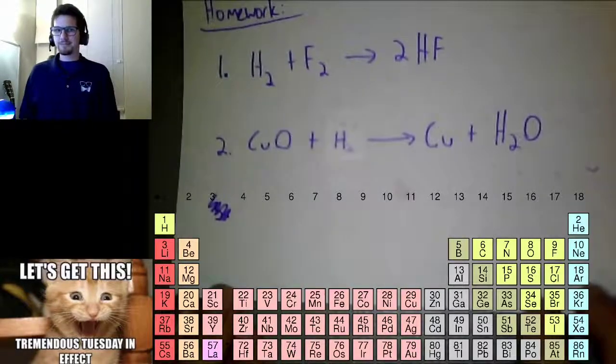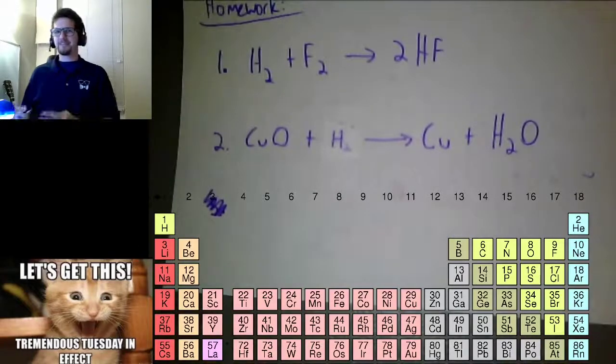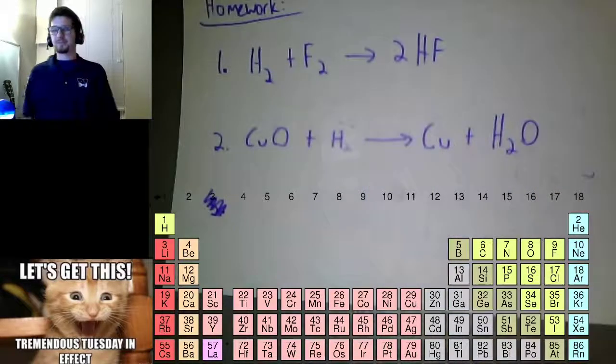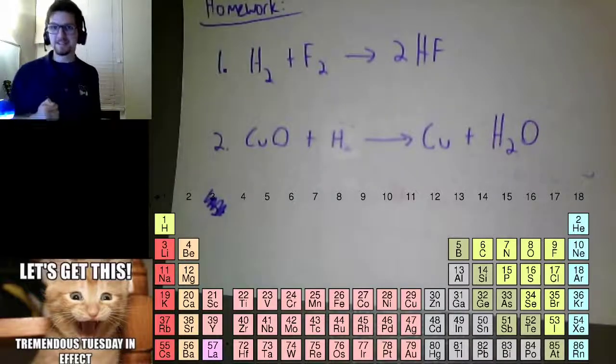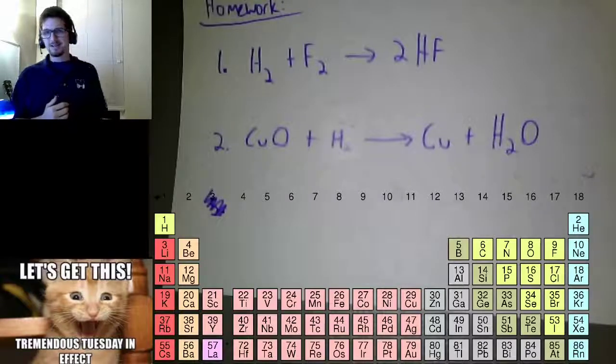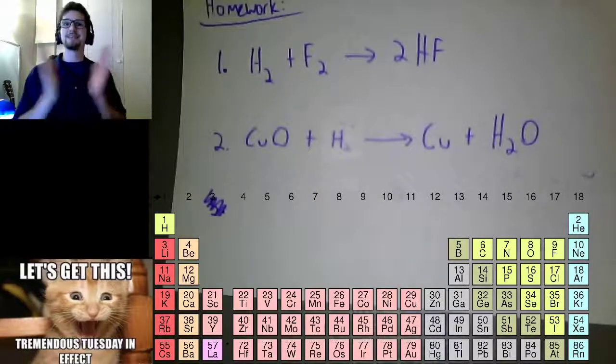I had 3 problems for you, but I really don't think you need 3. I think you only need 2. So, 2 problems. Do what I just did. Find me, is it a redox reaction? If it is, then what is oxidized and what is reduced? And then once you know that, what is the oxidizing agent and what is the reducing agent? Let me know if you have any problems, and with that, good luck.